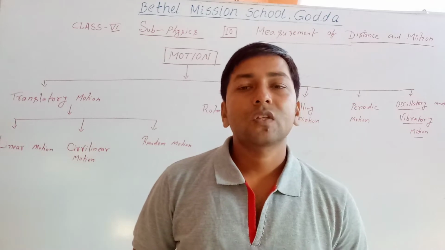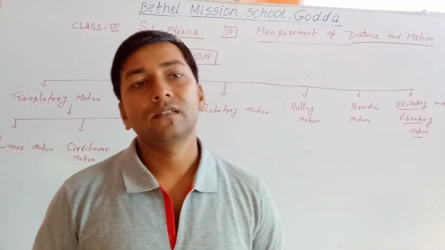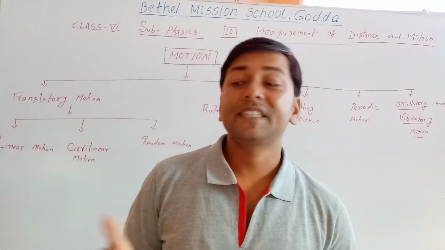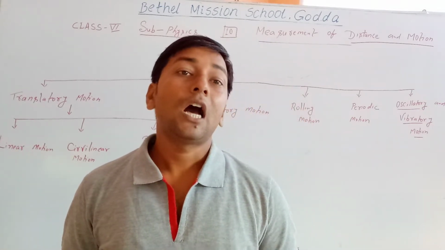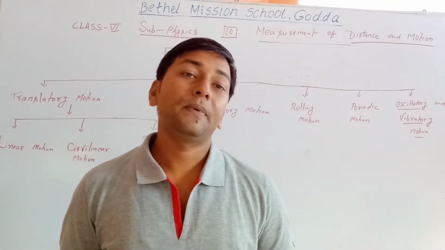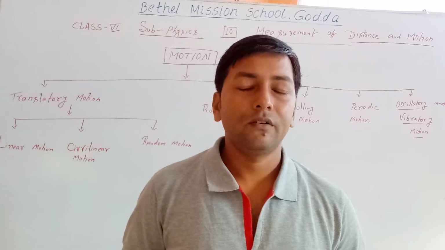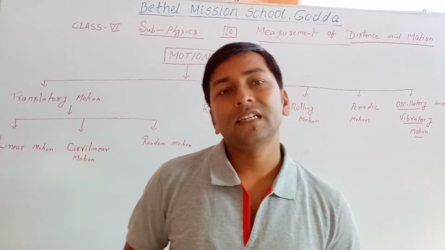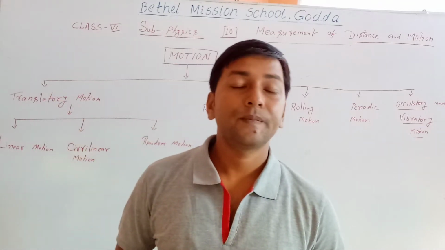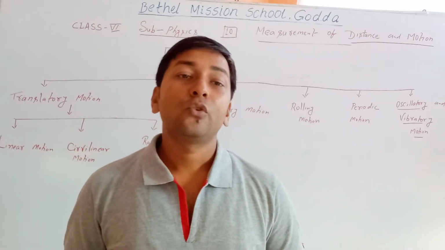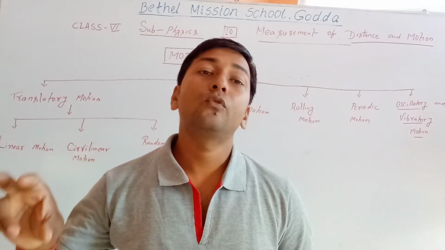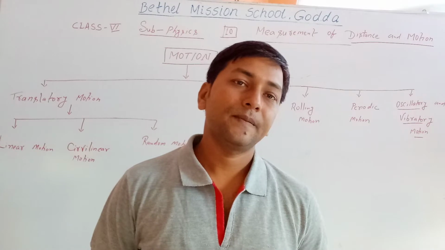When we see around us, we see many types of objects like chair, table, houses, trees, people, and so many. So we see there are two types of things. First, things which change their position, which can move from one place to another place.